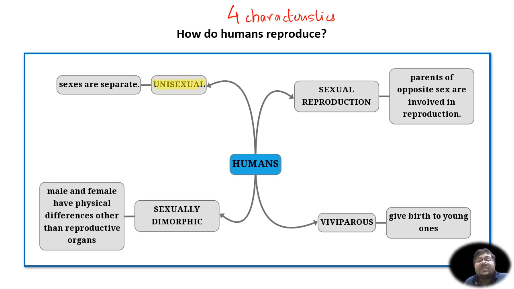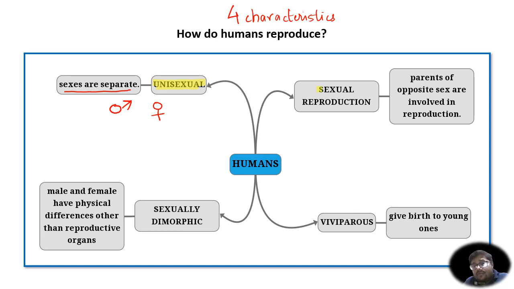What is the meaning of this word unisexual organism? Unisexual organism means that in case of humans, there are separate male and female organisms. That is, there is a male organism and there is a female organism. The male organism has the male reproductive parts and the female organism has female reproductive parts. That means the sexes are separate.